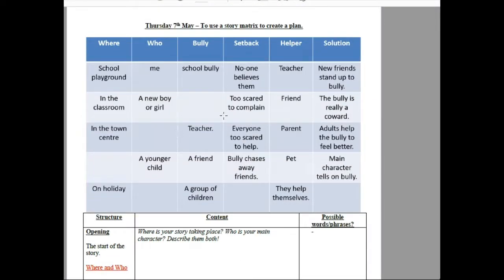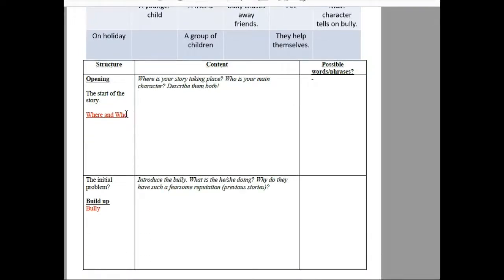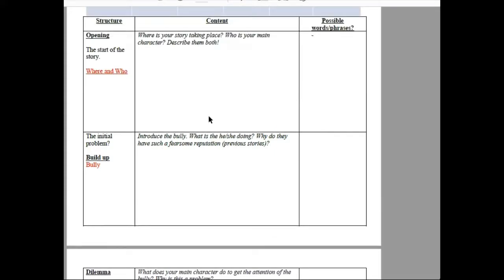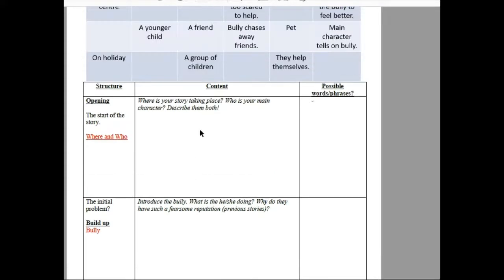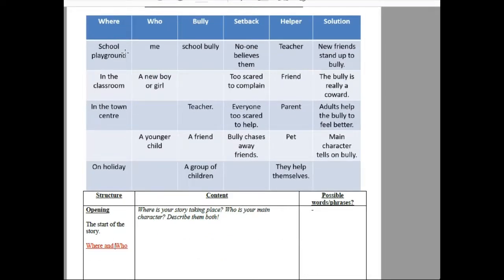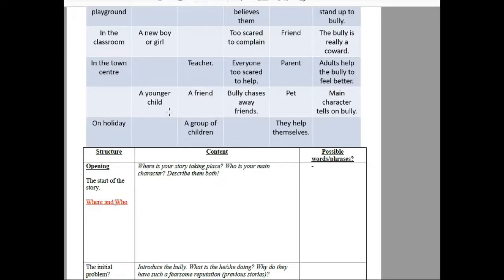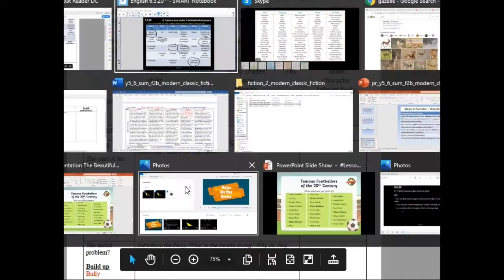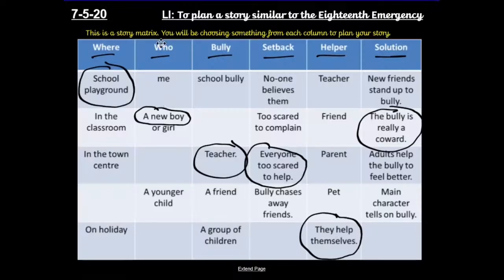Now, you've all seen this before, okay? The story matrix at the top is there to help you. And I've put in red which parts will go into which paragraph, because remember, each one of these is effectively a paragraph. So in the first one, the opening is where and who. So where is my story going to be taking place? Where is the setting? And that's my first paragraph, to describe that setting and to describe, obviously, the new character. Okay, so I'm going to be describing these things in here. So let's have a little look at that one there.